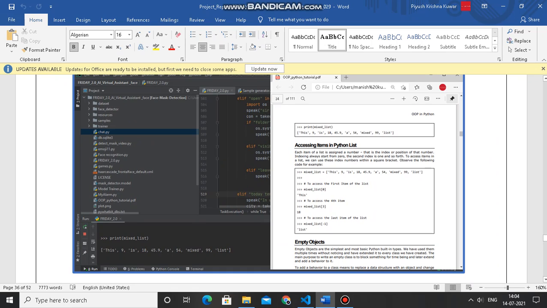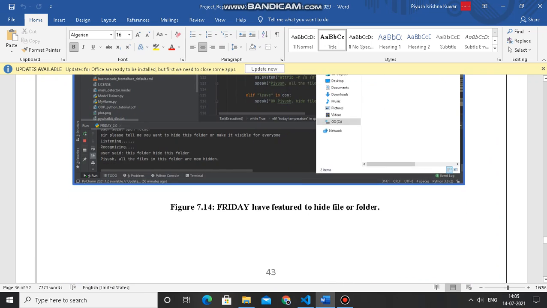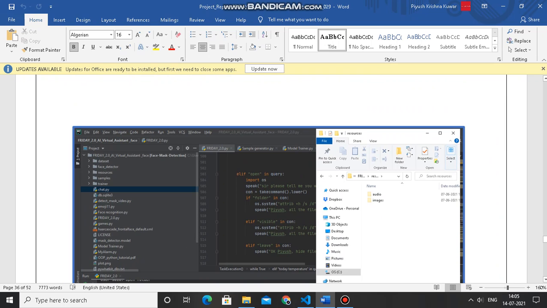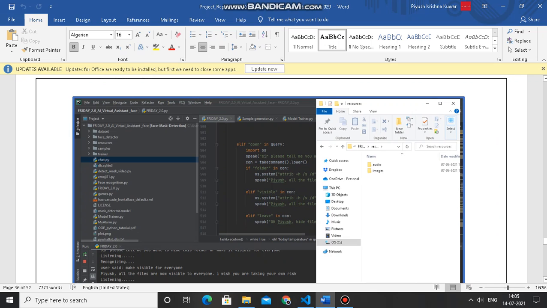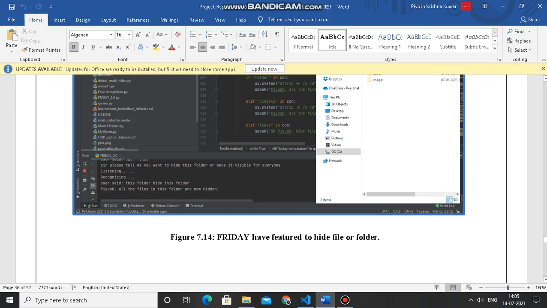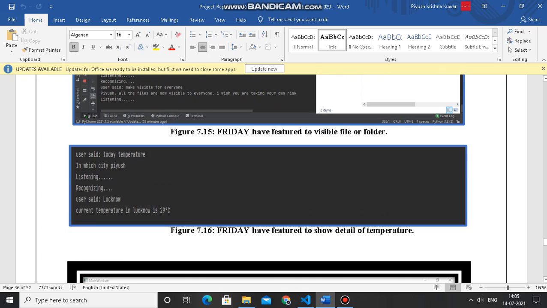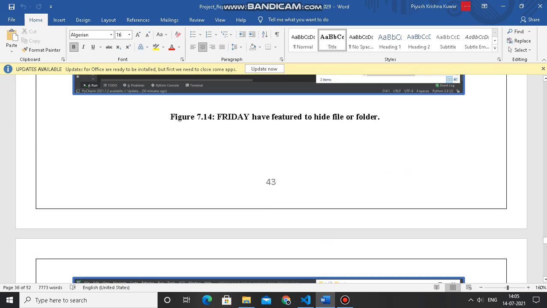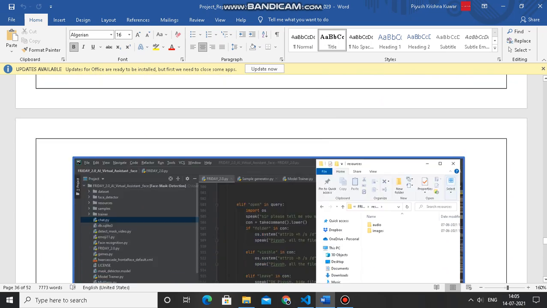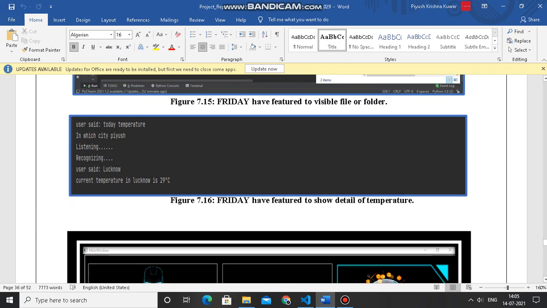Here is everything it can read, and it also has a feature to hide folders. If a user has some important folder, it can hide the folder and make it visible again. This concept is taken from the movie Iron Man, where he saved files and made them invisible. It also shows the temperature. I chose Lucknow, so it gives the temperature of Lucknow.